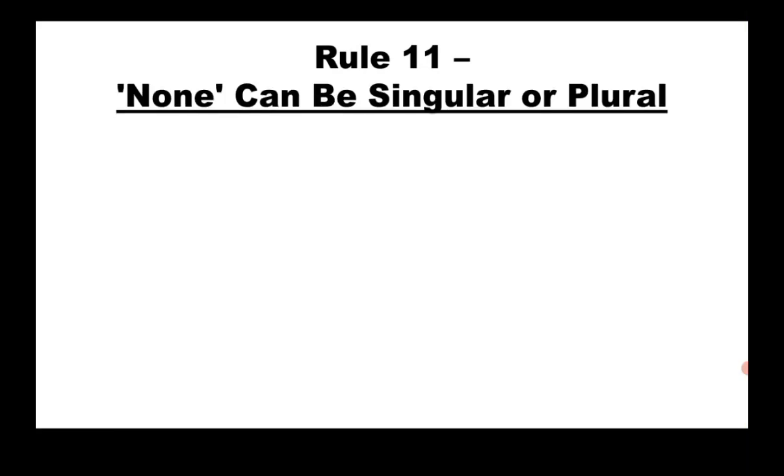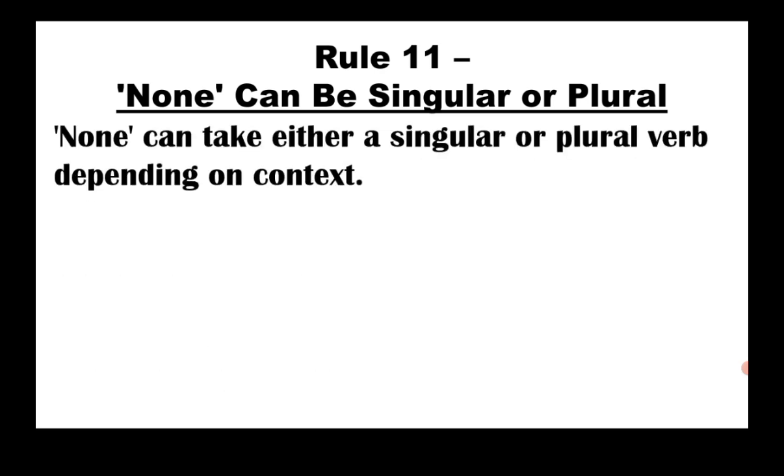Let us know another rule of subject and verb agreement. If the sentence begins with none, here none can be used as a singular or plural subject. None can take either a singular or plural verb depending on the context. So context is very important.